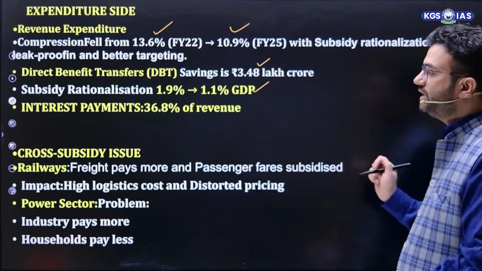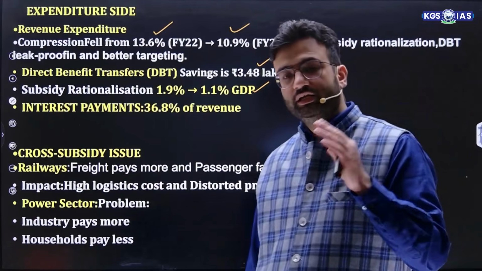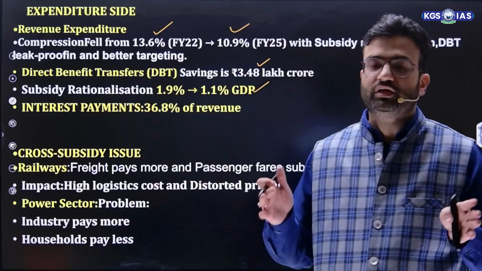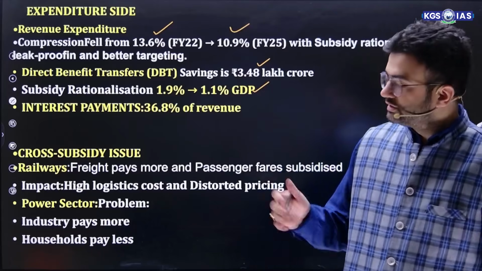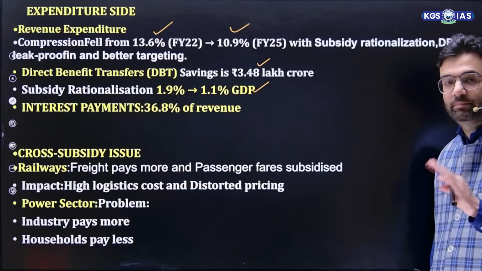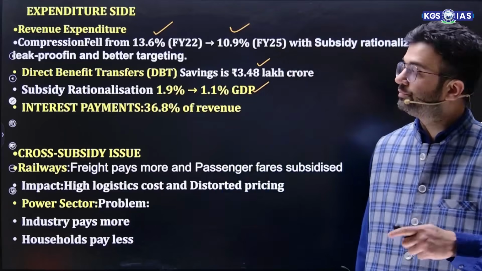So cross subsidy issue: railway freight pays more and passenger fare is subsidized, causing high logistic cost and distorted prices. That means at the end we need to increase this logistic cost so that the effect of the rise in price will not fall on the end consumer. Similarly, in the power sector, industry pays more so that households pay less. This is the meaning of cross subsidy.